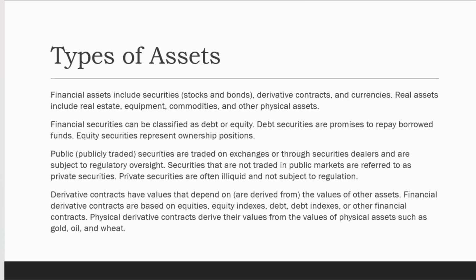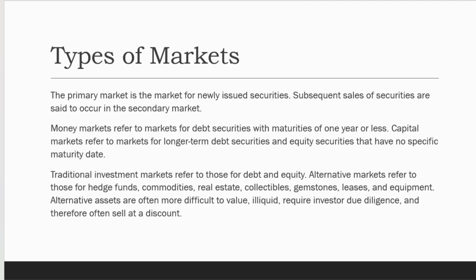Moving on to the next slide or next topic, we have types of markets. The primary market is the market for newly issued securities. Subsequent sales of securities are said to occur in the secondary market. Usually, an IPO or initial public offering is included in the primary market because the security is issued for the first time